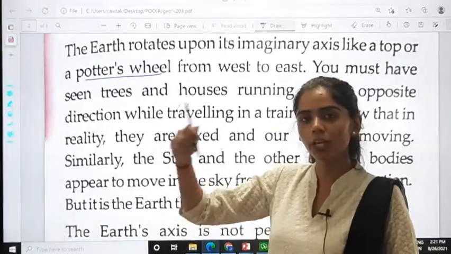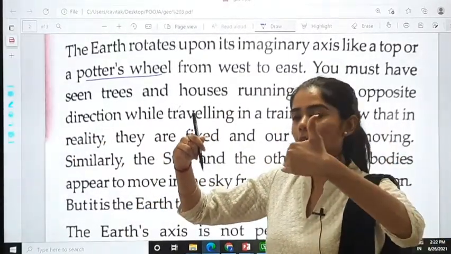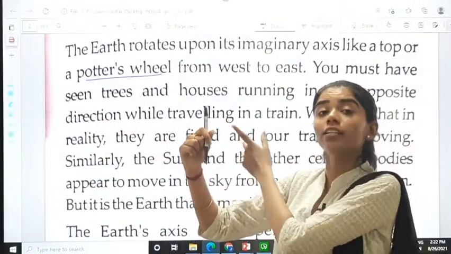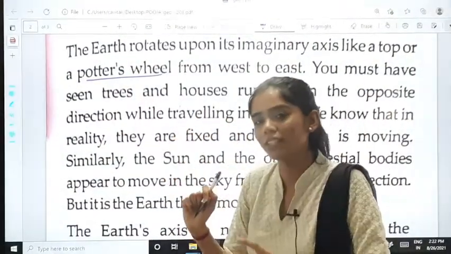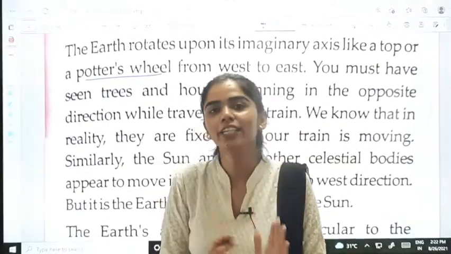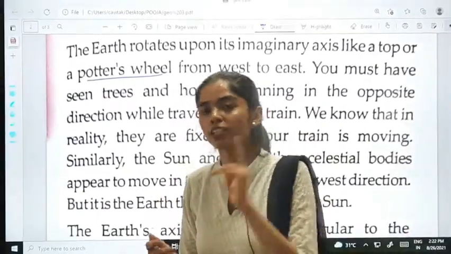See, this is the tree and this is the train. So, when I look from here, what do I think? I feel that the tree is going in the opposite direction. But in reality, the tree does not move. It is only the train that keeps on moving.